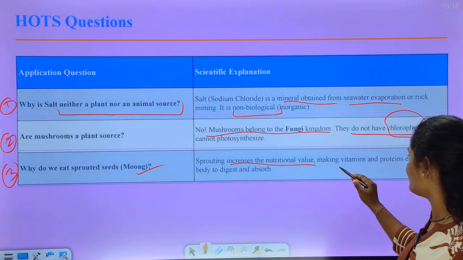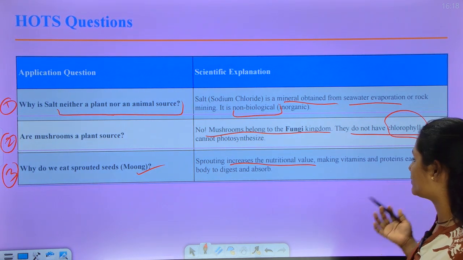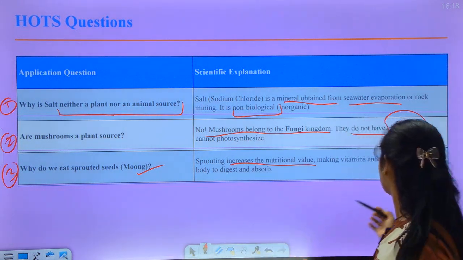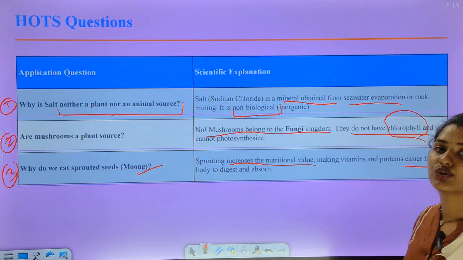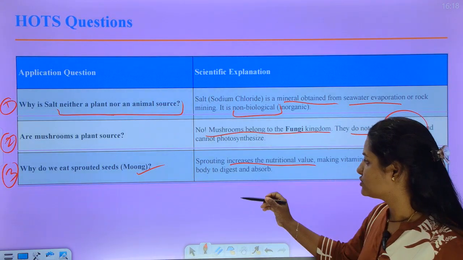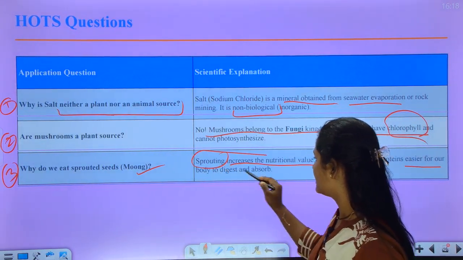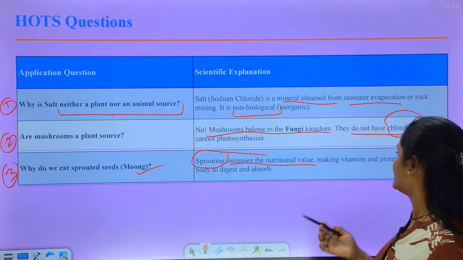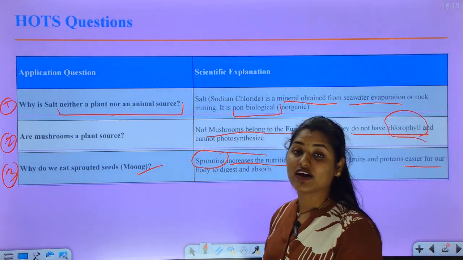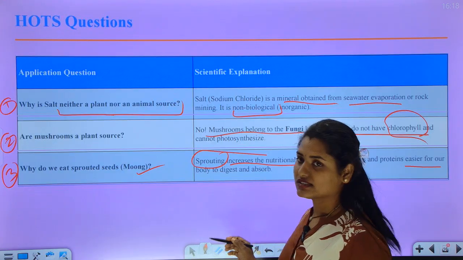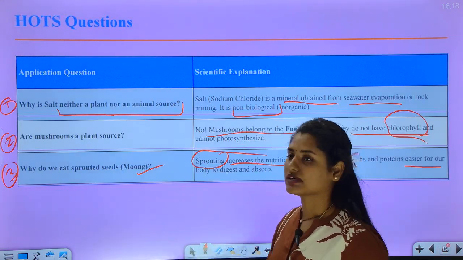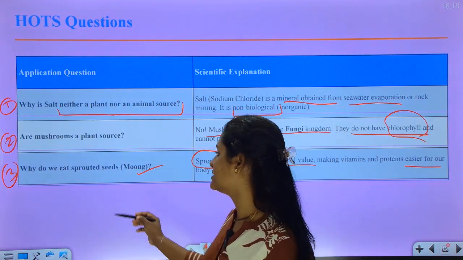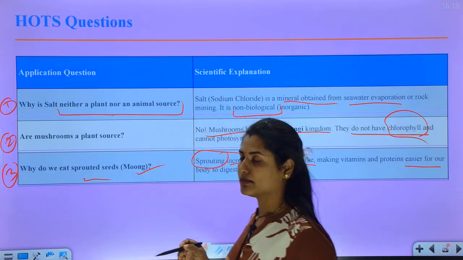And it also gives vitamins and proteins that are easier for our body to digest and absorb. So in sprouting, the nutritional value increases, making vitamins and proteins easier for our body to digest and absorb. Most people take sprouted seeds in the early morning.